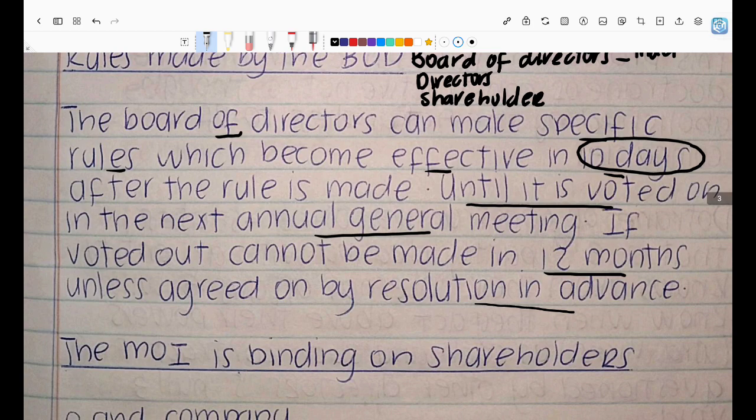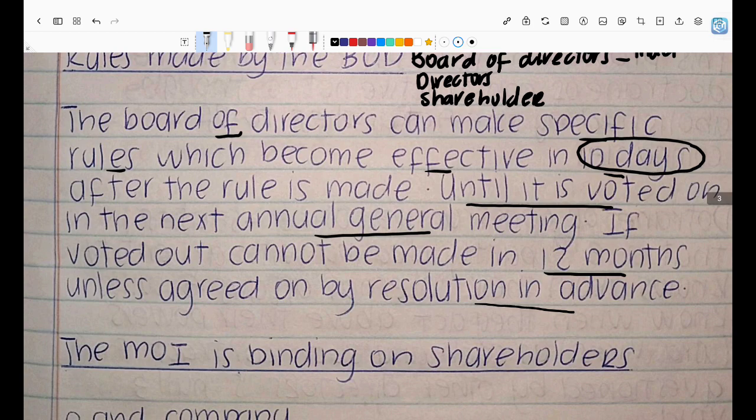So let's see, what kind of rule can a board of directors make? Okay. Let's say a board of directors makes the rule that says, in order for an executive director to be paid, as the board, we need to allow that amount to be paid to the director, right? So we need to authorize that payment. So let's say they make that rule. That rule is going to be effective, meaning it's going to be law in that company, within 10 days after it was made, right?